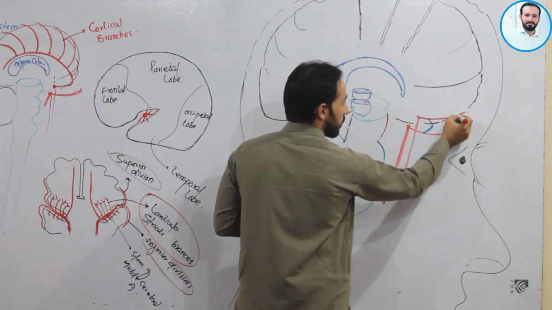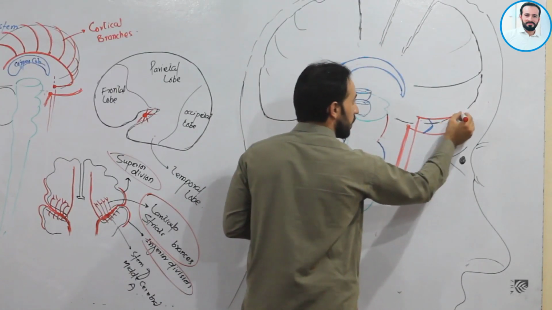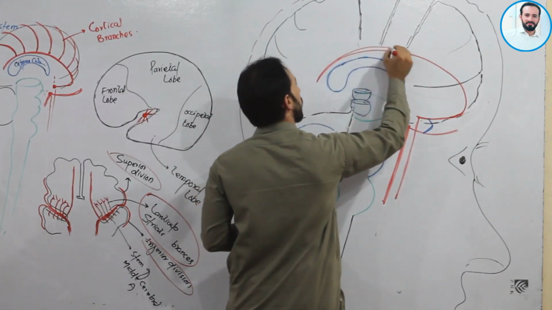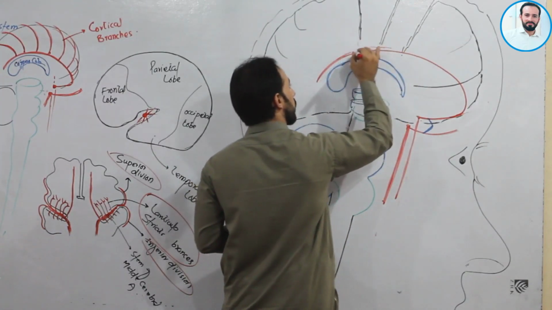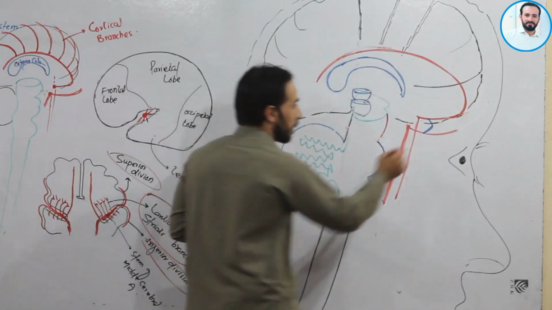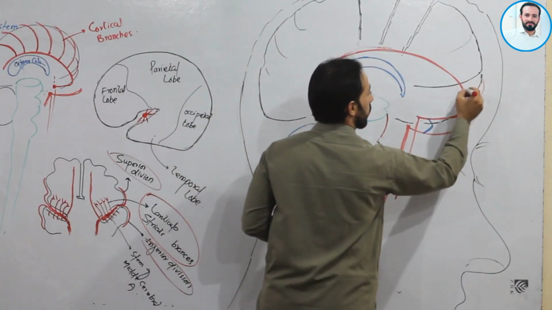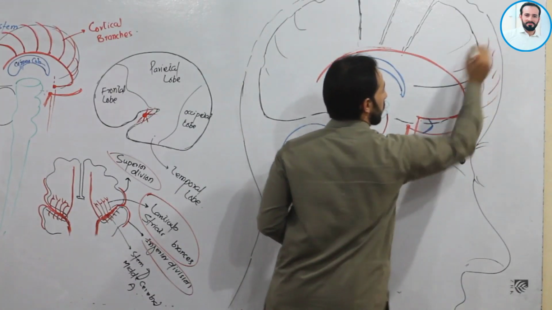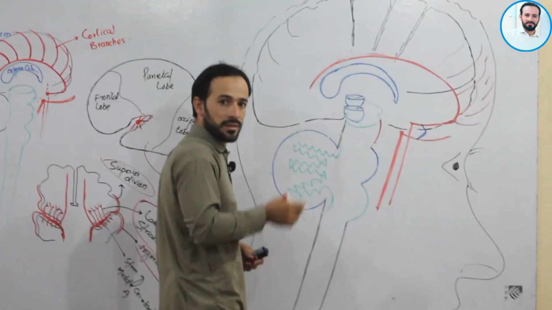Look friends, this anterior cerebral artery is going up like this. Clear? And it is also giving branches to the frontal lobe and the frontal region also. Right?